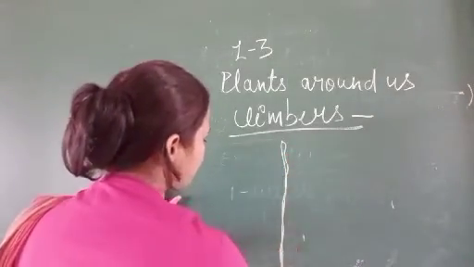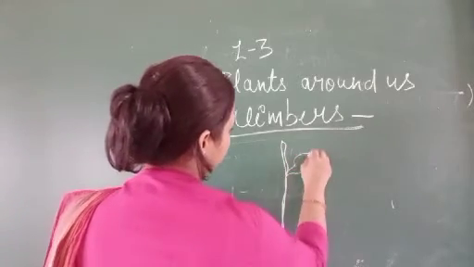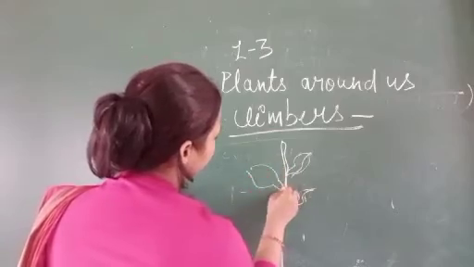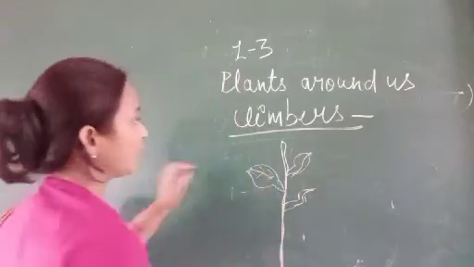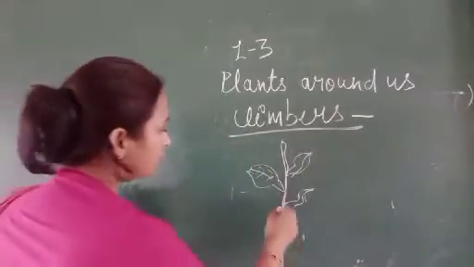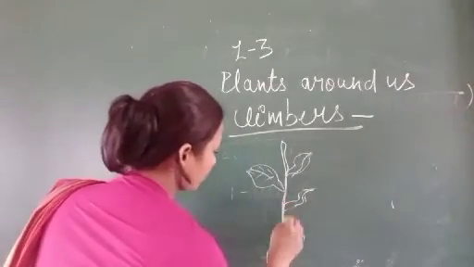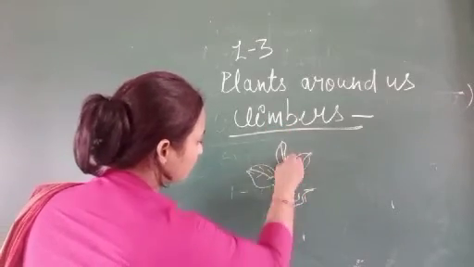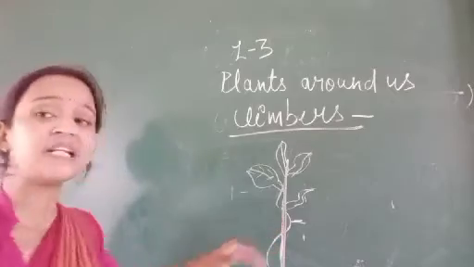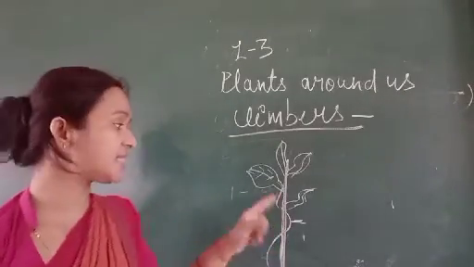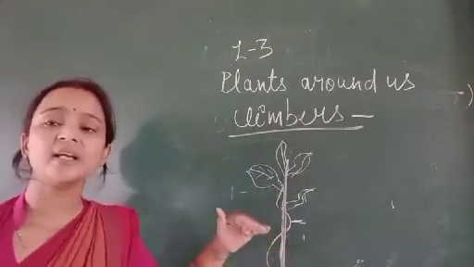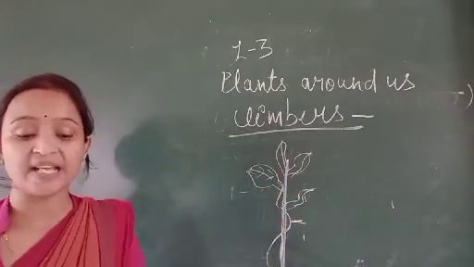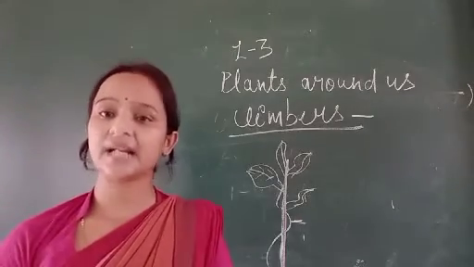Suppose this is a plant, and because of the weak stem, they need some support to grow. Their stems are very weak, that's why they need support. They can't grow without support, and such types of plants are called climbers.